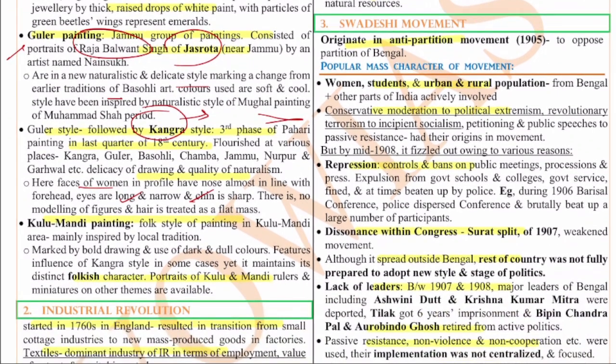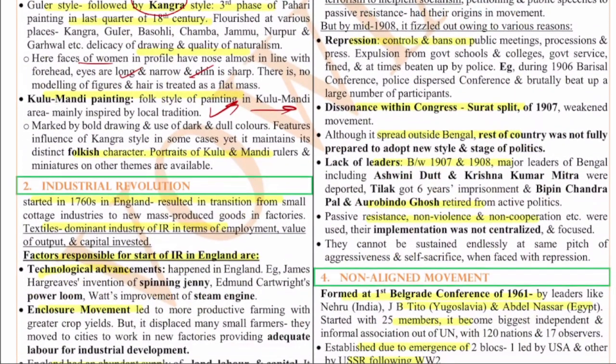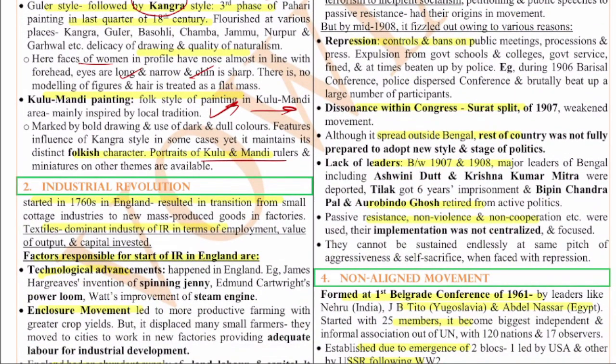And next is the Kulu Mandi painting, which is the folk style of painting in Kulu and Mandi. They are mainly inspired by the local tradition, right? Portraits of Kulu and Mandi rulers on miniatures, and other themes, are also available. So these are the various things about the Pahari school of miniature paintings. Remember, the Pahari school of miniature paintings is famous in North India, the main theme is Radha and Krishna, and the epitome of this painting was seen in the Kangra style.